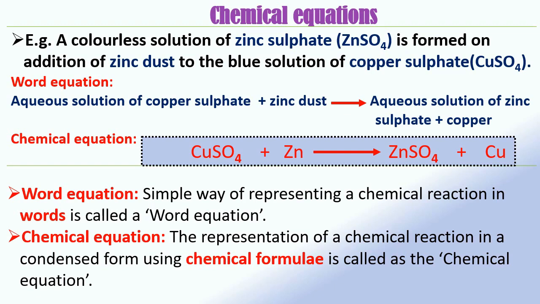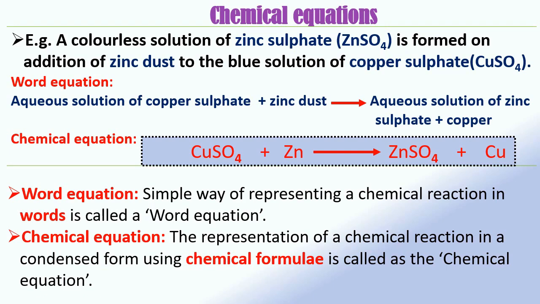This chemical reaction can be written in words as: aqueous solution of copper sulfate plus zinc dust gives aqueous solution of zinc sulfate plus copper. This simple way of representing a chemical reaction in words is called a word equation.